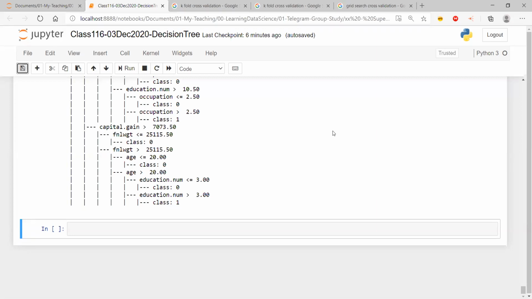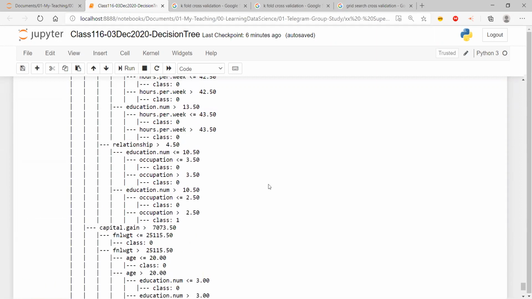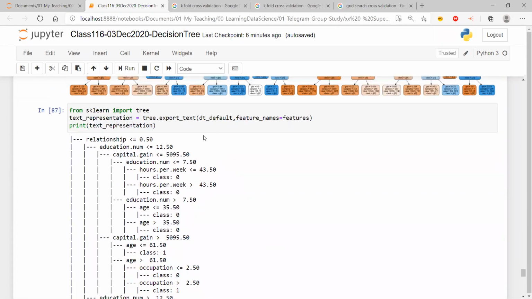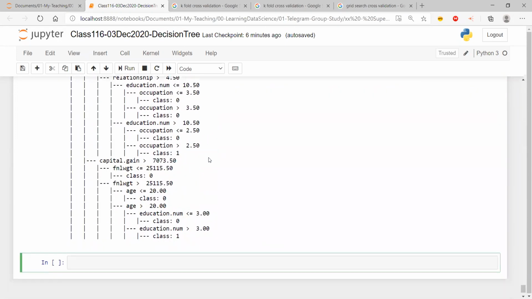I hope you can see my screen. So what we are going to do today: until the last session, we created our first decision tree. We took a small set of data and were able to set up the decision tree, and we also used a parameter, and we were going through each and every one of the parameters.